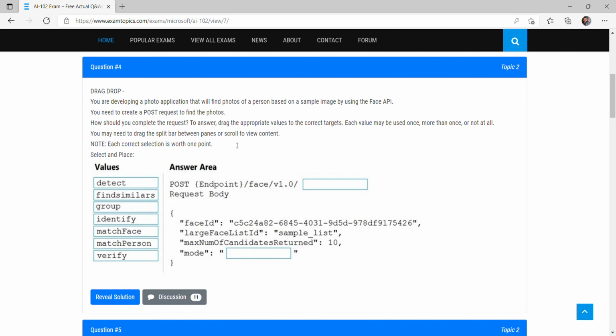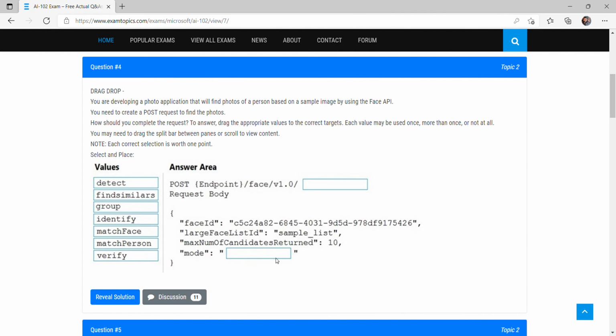So how should you complete this POST? This is the POST request, and in the POST request we are passing this as a body. In this POST request, what could be the option? A POST endpoint, face version 1.0, and there should be find similar. It should not be detect, it should not be group, it should not be identify. These are wrong. So it should be find similars.